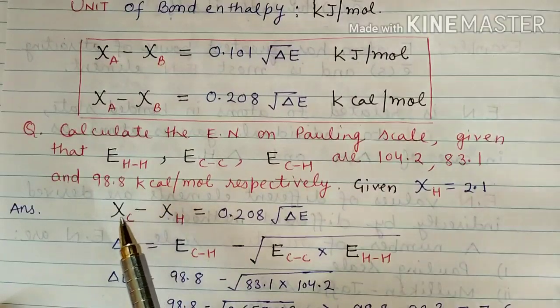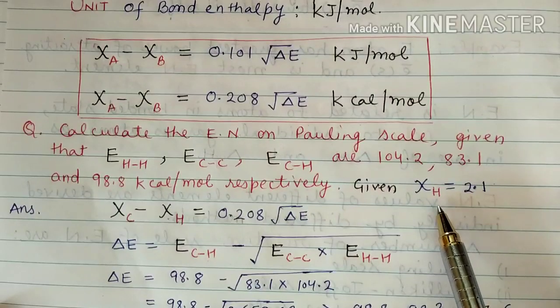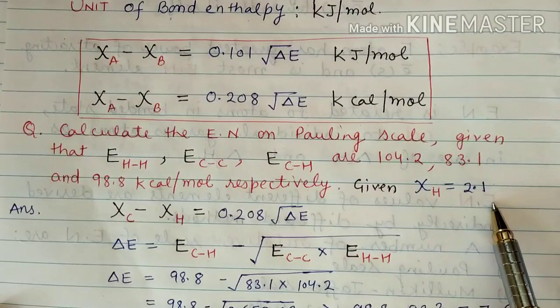Now we have to calculate the electronegativity of carbon, given that the electronegativity of hydrogen is 2.1.